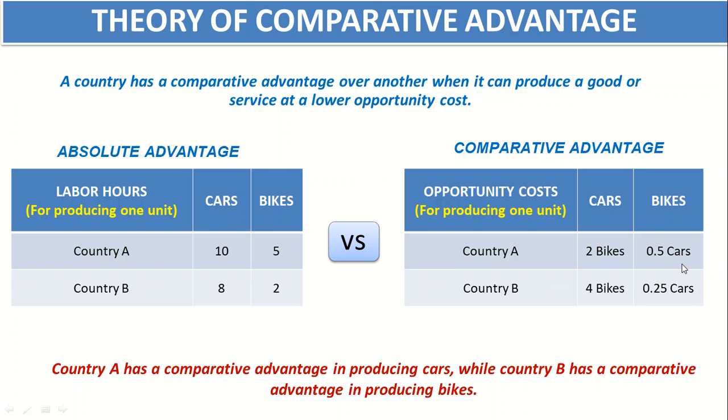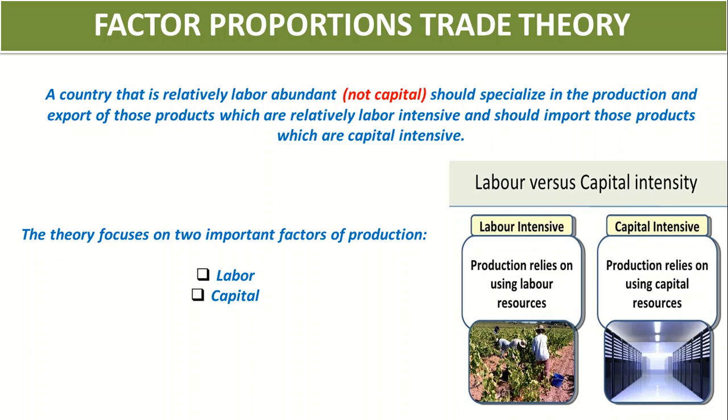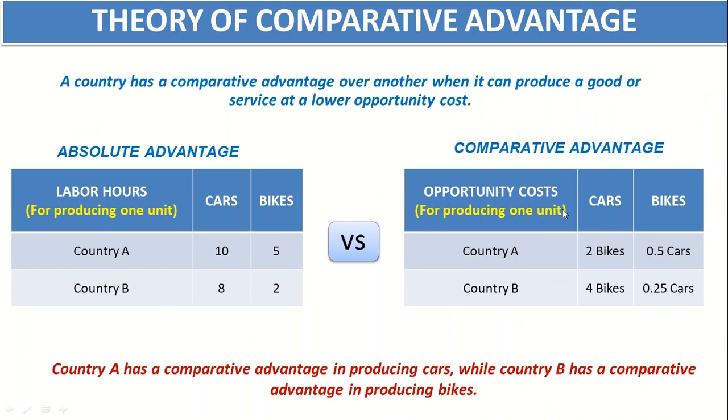The very simple concept is that in this case country A decides that he won't produce cars, he is producing bikes for these labor hours. So he will produce 2 bikes in 10 labor hours, and otherwise he will produce 0.5 car in 5 labor hours. The very same way, country B decides that he won't be producing cars anymore, he will produce bikes.